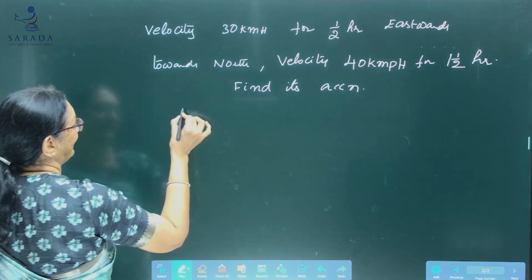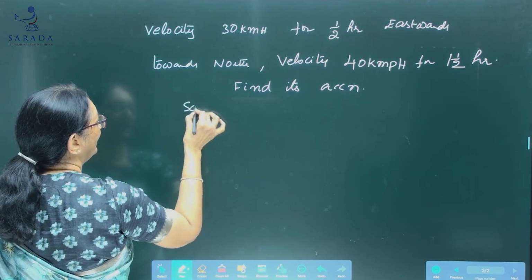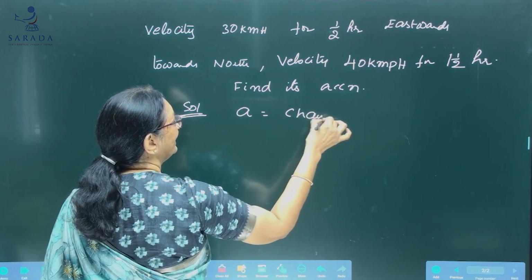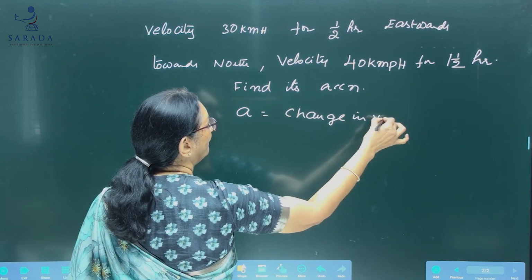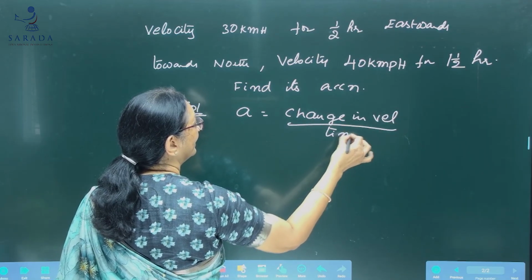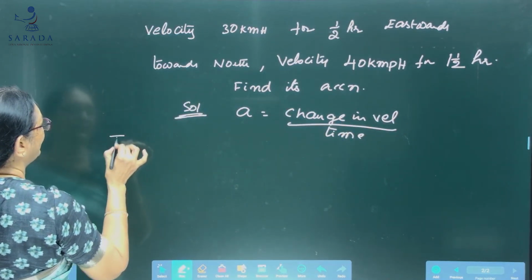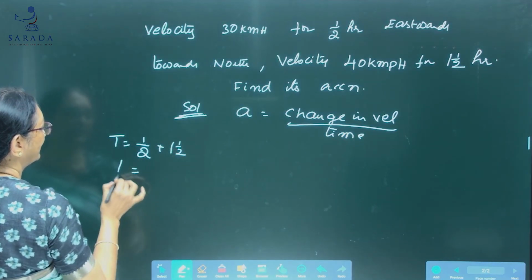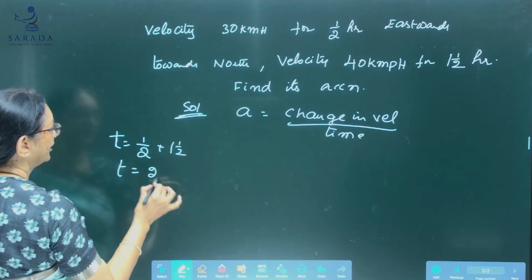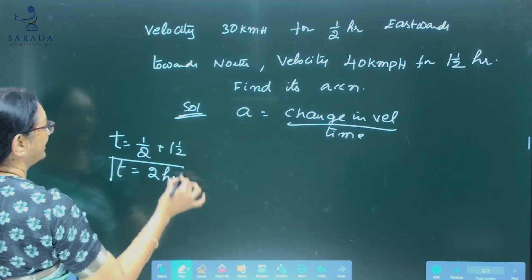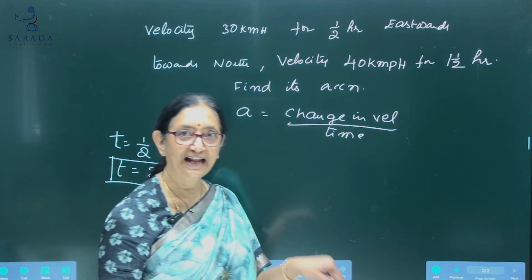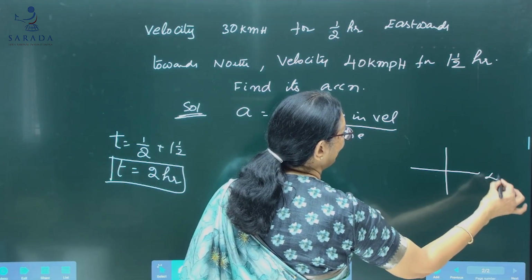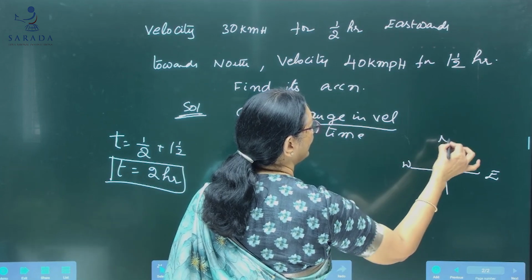Find its acceleration. So here we know only one thing: acceleration is change in velocity by time. Here the time is given. The total time is half an hour plus 1.5 hours, so the total time here is 2 hours. That is not at all a problem for us. Now, taking the concept of vectors, this is east, this is west, north, south.